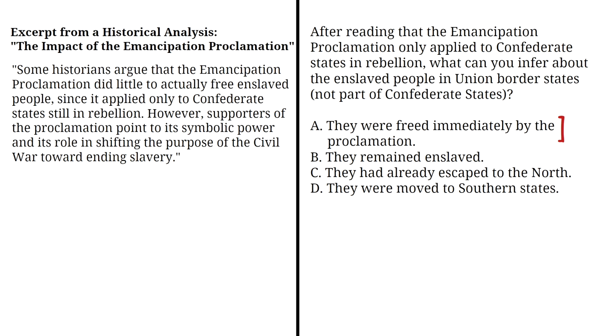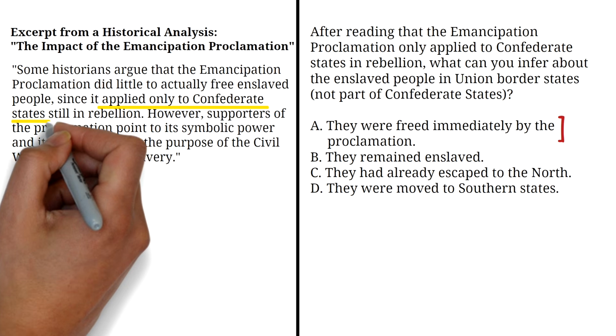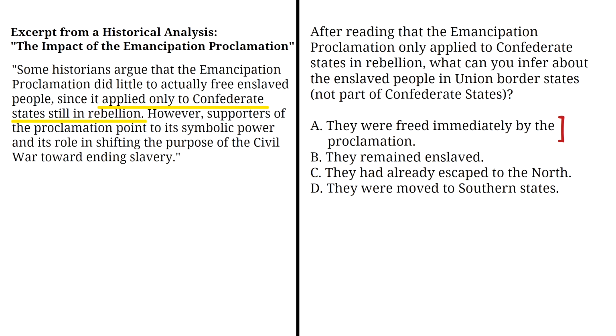Option A says, they were freed immediately by the proclamation. That's incorrect. The Emancipation Proclamation only applied to Confederate states still in rebellion. It did not apply to the Union border states. So we can infer that enslaved people in Union border states were not freed immediately by the proclamation.